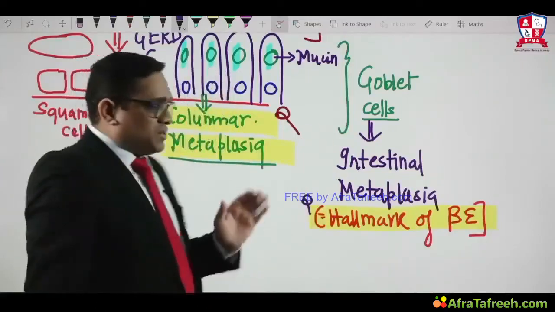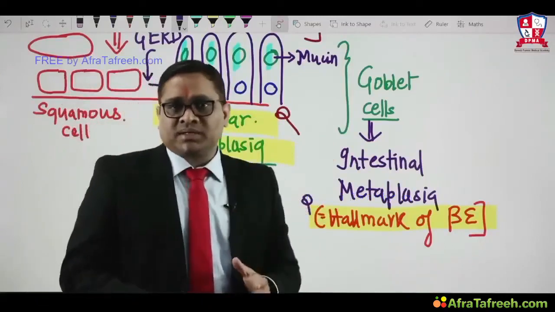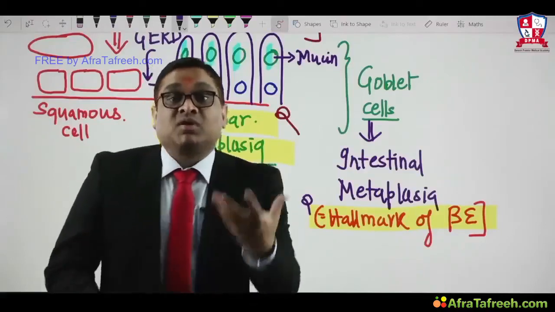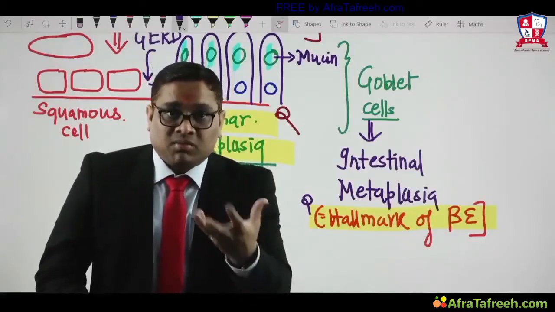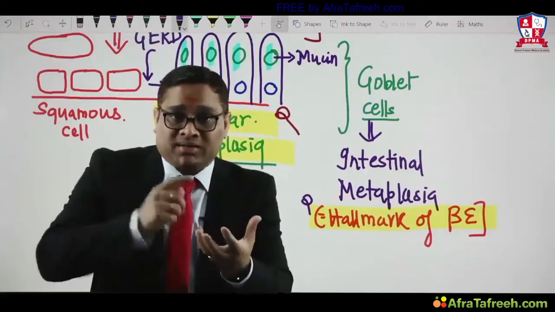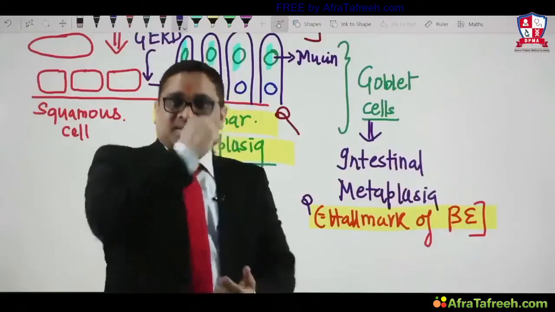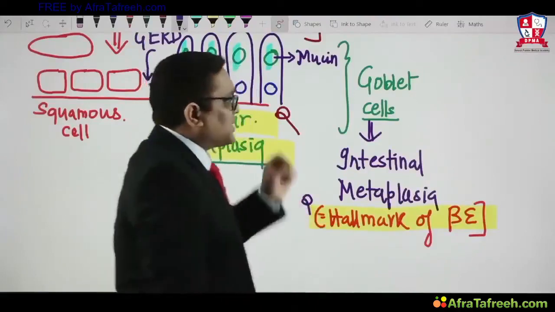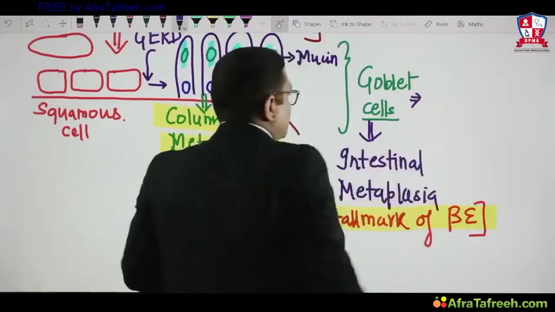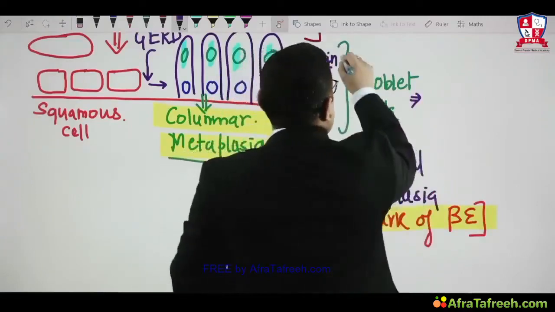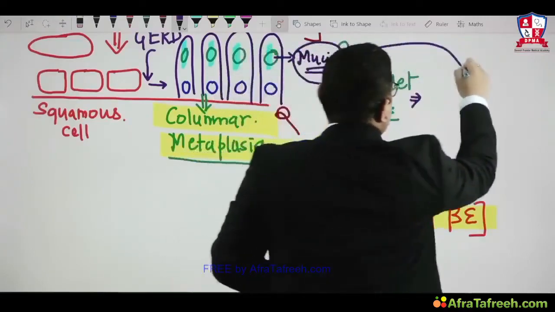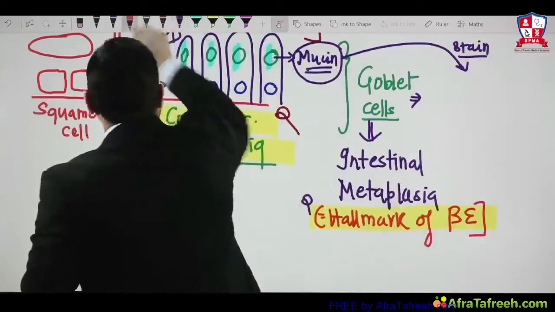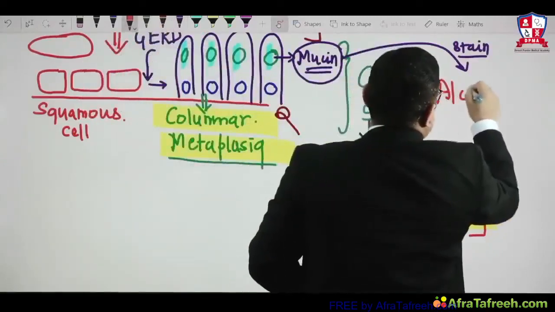So remember, when I started the pathogenesis of metaplasia, what I said, most common cause is gastroesophageal reflux disease. Reflux of what? Stomach content. Is the stomach content acidic or alkaline? Acidic. And that is the catch point. We are going to use one stain for goblet cells which contain mucin. What is the mucin stain? This was All India and AIIMS question. Mucin stain is Alcian blue stain.